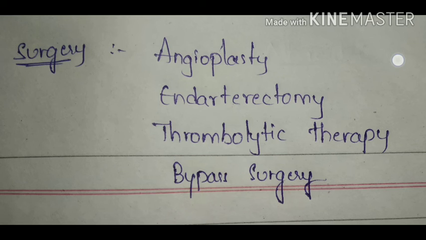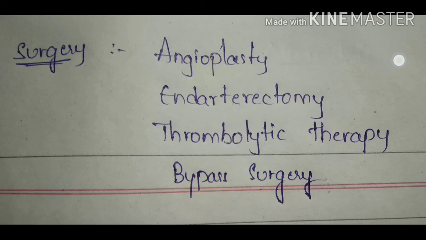And endarterectomy means that in some cases fatty deposits must be surgically removed from the walls of the narrowed arteries. A procedure is done on the arteries in the neck, especially the carotid arteries, so it is called carotid endarterectomy.